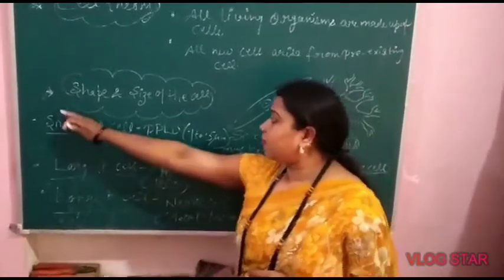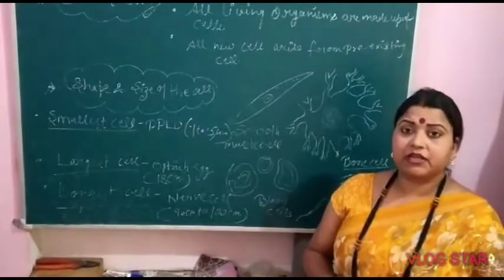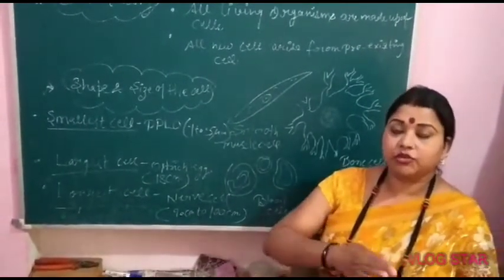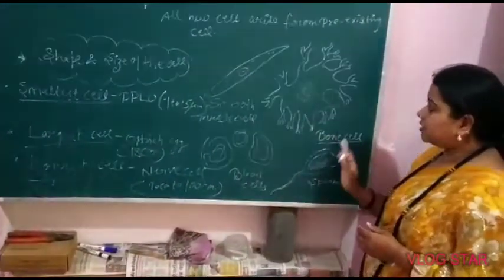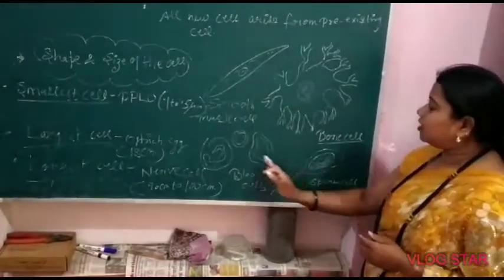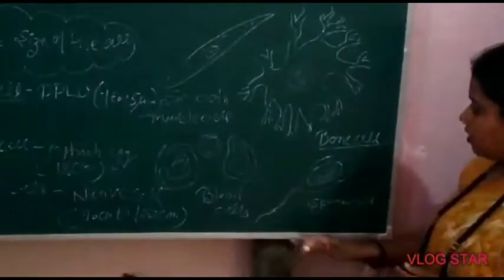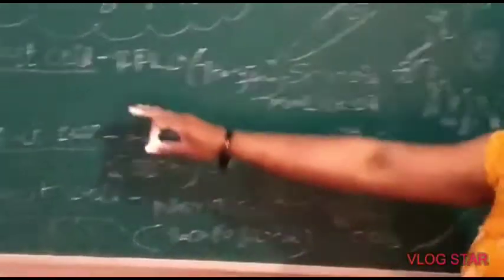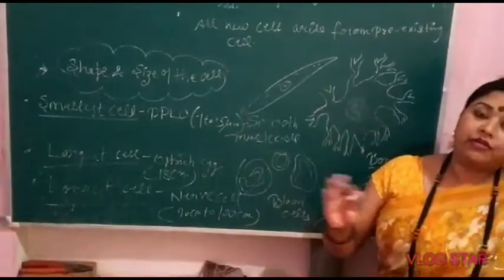Now the next topic is the shape and size of cells. Numerous types of cells are found. It varies from species to species. These are the structures of some cells. You can see that they are different in shapes. Like this is smooth muscle cells, this is bone cell, blood cells, sperm cell. Numerous types of cells. Some cells we can see with our eyes, but some cells we cannot see with naked eyes, so those types of cells are very small.